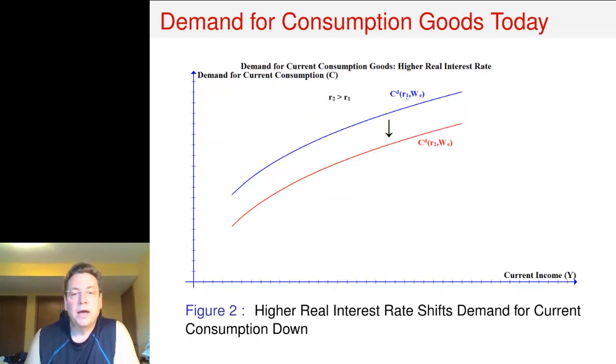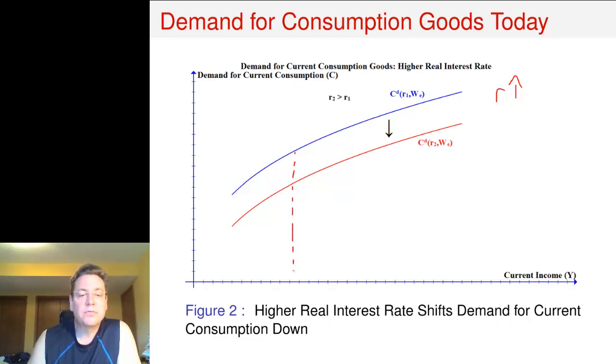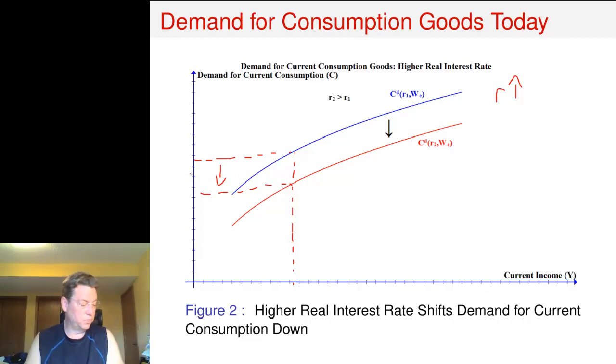Now, we can ask, what happens to this demand curve if the real interest rate goes up? That means the price of goods today has risen relative to the price of goods in the future. Because we have demand up here on the vertical axis, what this tells us is that for any given level of income, you're now going to want to consume less today. And that's because the price of goods today has increased.